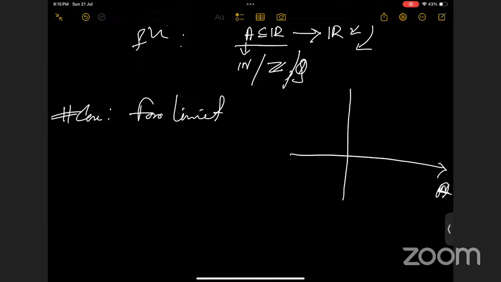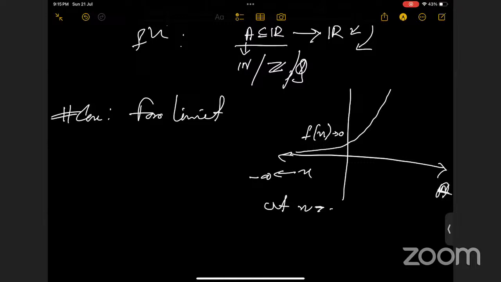You know the graph of the exponential function, right? Something like that. You can see when x was tending to minus infinity, the functional value was tending to zero, right? Yes, ma'am.